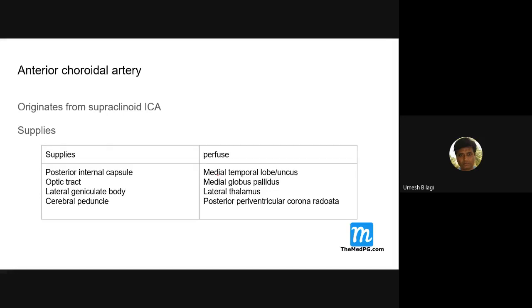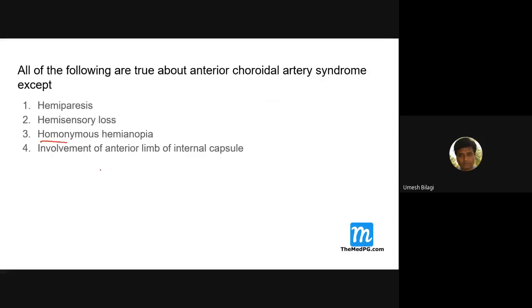So anterior choroidal artery has hemiplegia with hemisensory loss. See, usually all these strokes are motor diseases. Thalamic bleeds and anterior choroidal artery syndromes cause this. Remember this, hemisensory loss. Usually, most strokes don't cause loss of sensation over the upper limb and lower limb.